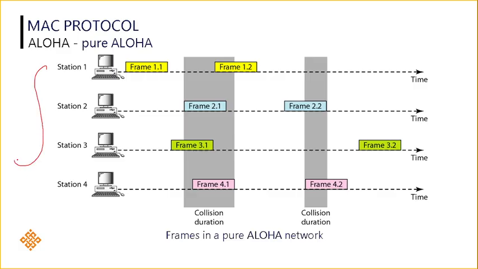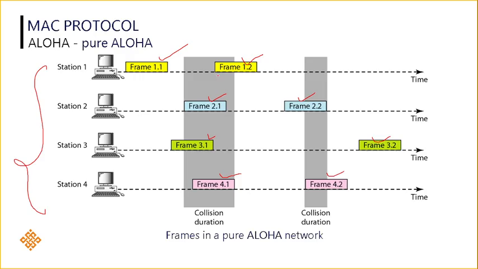There are totally 4 stations, station 1, 2, 3 and 4. Station 1 is sending 2 frames, that is frame 1.1 and 1.2. Similarly, station 2 is sending 2 frames. Station 3 is sending 2 frames, and station 4 is also sending 2 frames. Totally, 4 stations have transmitted 8 frames.